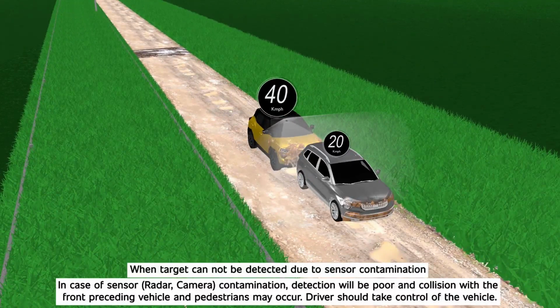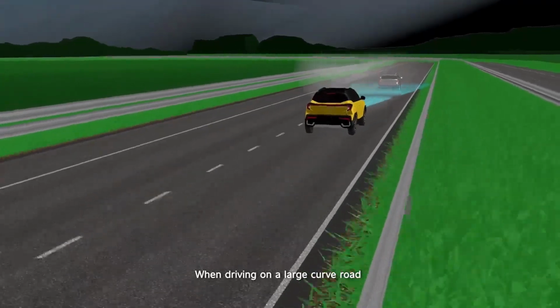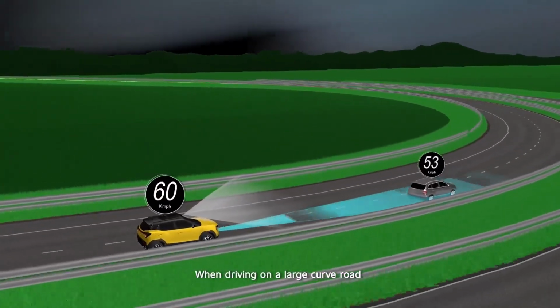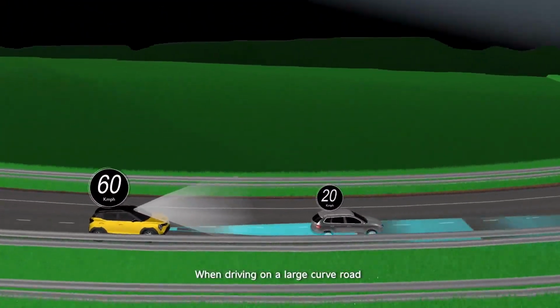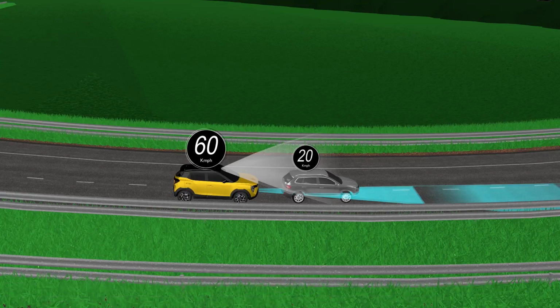In case of sensor contamination, detection will be poor and collision with the front preceding vehicle and pedestrians may occur. Driver should take control of the vehicle. Due to the sensor limitation, when driving on large curved roads, collision may occur with the front preceding vehicle or pedestrian. Driver must take control of the vehicle.